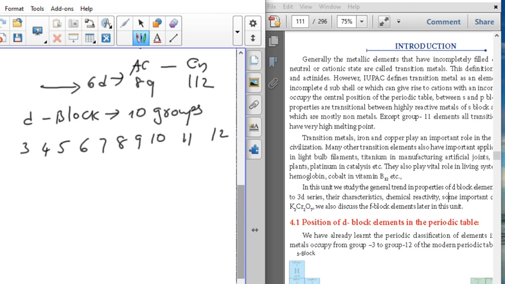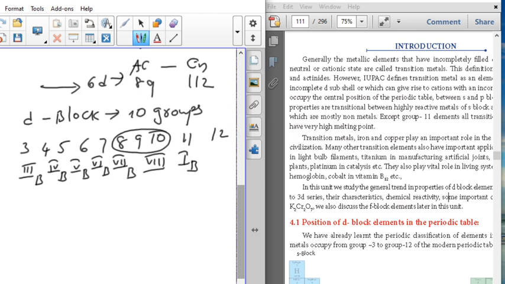As per Roman numerals, we call them 3rd B, 4th B, 5th B, 6th B, 7th B, and 8, 9 and 10 combined are called group 8, and this is 1B and this is 2B.